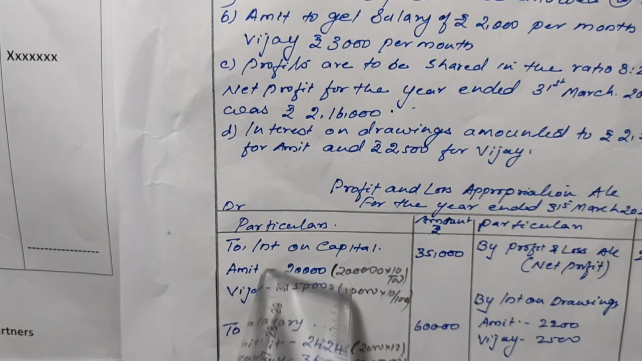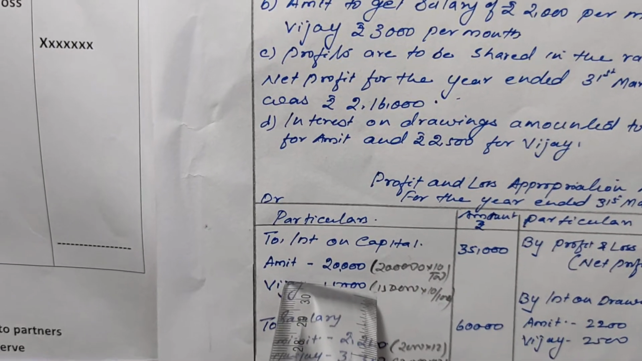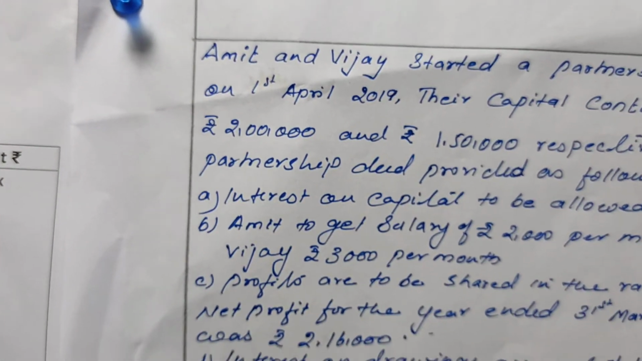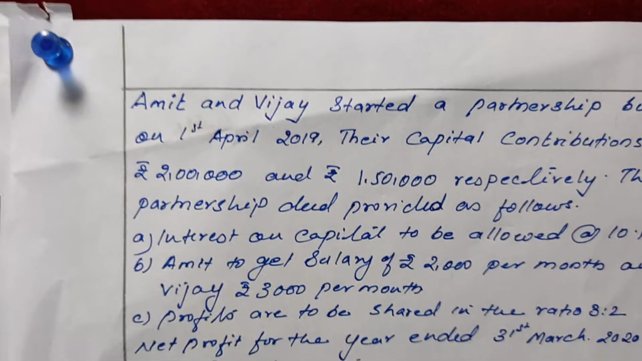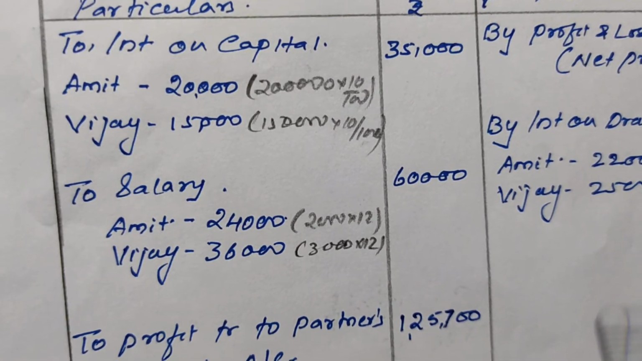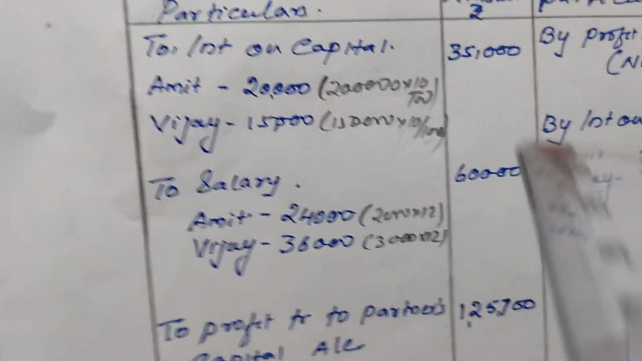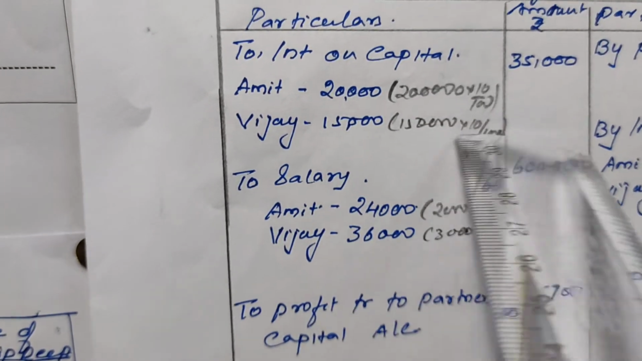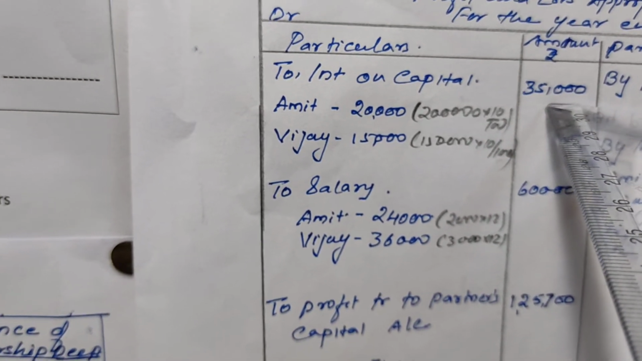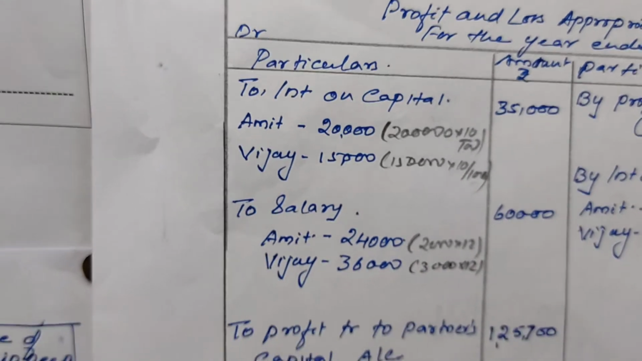Interest on capital. First we will calculate the interest on capital. If it is not given otherwise, it is charged on capital. So, first we can see the capital here. Amit's capital is 2 lakh and Vijay's capital is 1,50,000 and the interest rate is 10%. Now, we have to calculate it. 2 lakh into 10 upon 100, 1,50,000 into 10 upon 100, that is 20,000 and 15,000. This total we will write here, 35,000, in front of interest on capital. Next is salary.